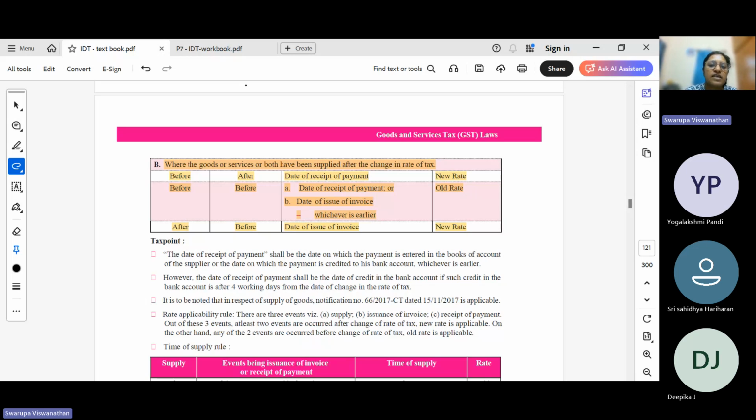So where goods and services are both supplied after the rate change. Okay, so the supply is after, invoice is before and payment is also after. Two conditions are after, so it will be the new rate and it will be the date of payment.